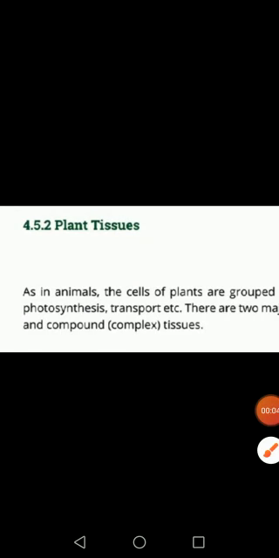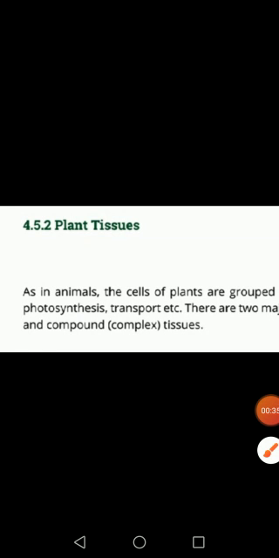Today we will start plant tissues. Okay, as in animal cells, plants also have tissues. When a single type of cell or more than one type of cell combine and perform a particular function, then tissues form. Similarly in plants, tissues are formed when a single type or maybe two types of cells combine and perform a common function.